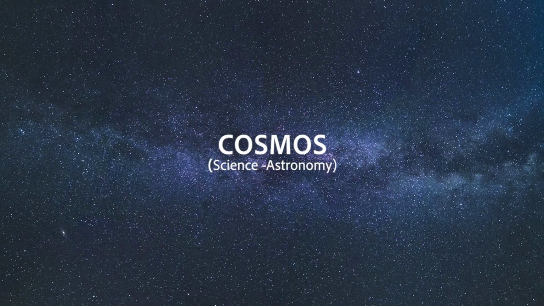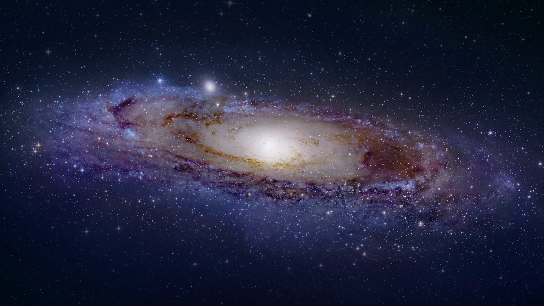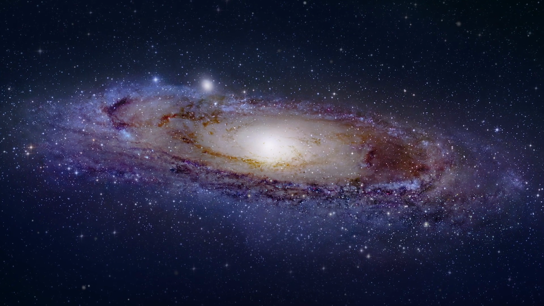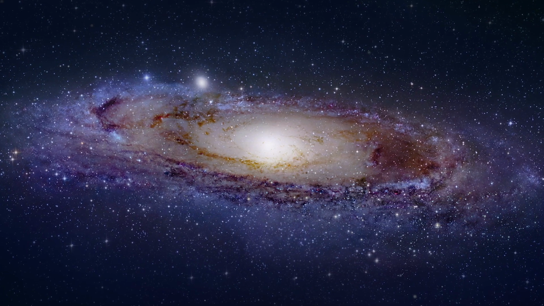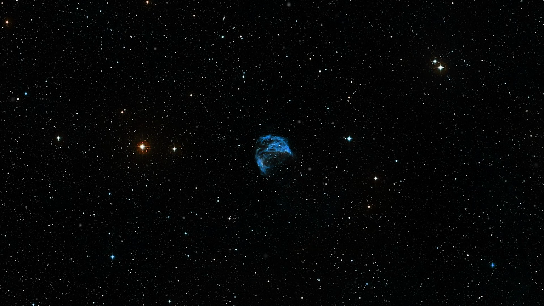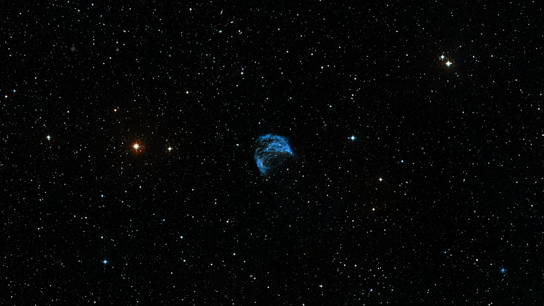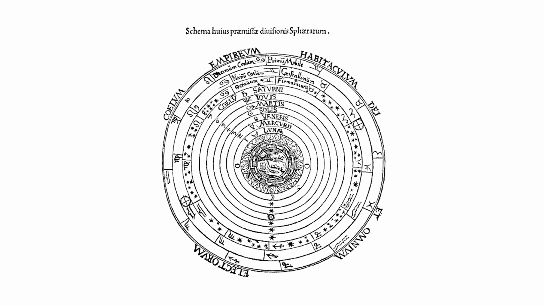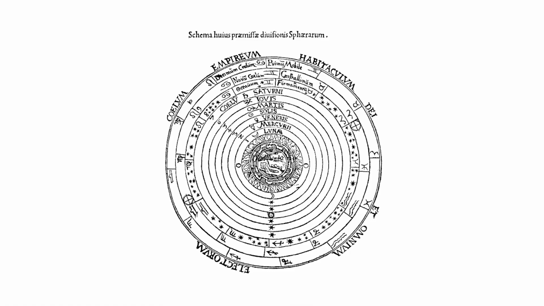Today we will learn about cosmos. As you know, the cosmos is the universe. Using the word cosmos rather than the universe means to see the universe as an orderly system. Cosmos is originally a Greek word that means both order and the world, because the ancient Greeks thought that the world was perfectly in order in all respects.